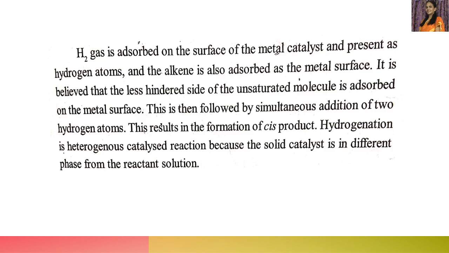The alkene is also adsorbed on the metal surface. It is believed that the less hindered site of the unsaturated molecule is adsorbed on the metal surface. So wherever hindrance is less on the alkene, that part of the alkene gets adsorbed over the metal surface. This is then followed by simultaneous addition of two hydrogen atoms. This results in the formation of a cis product. I will explain with the help of the structures.